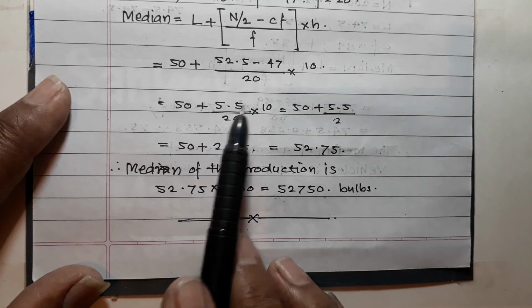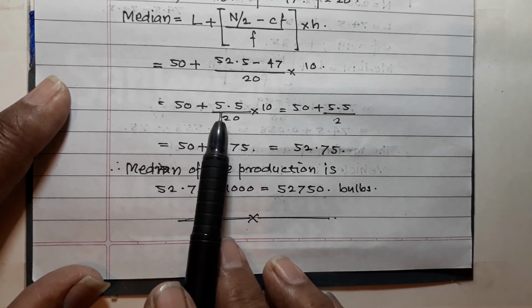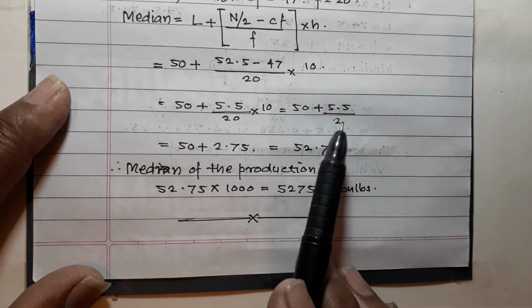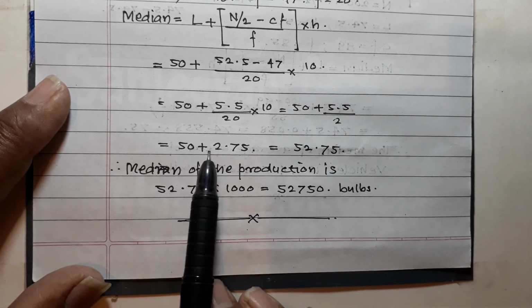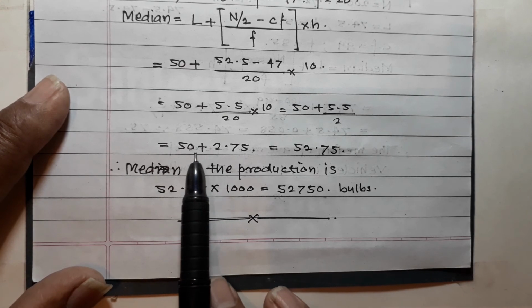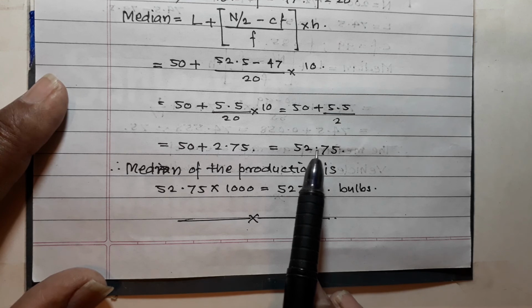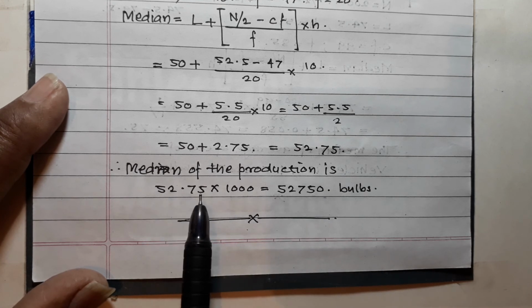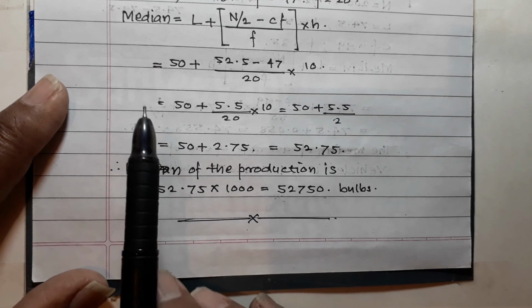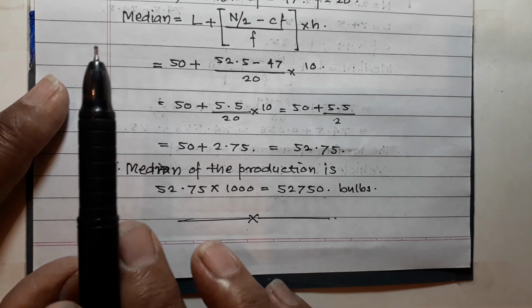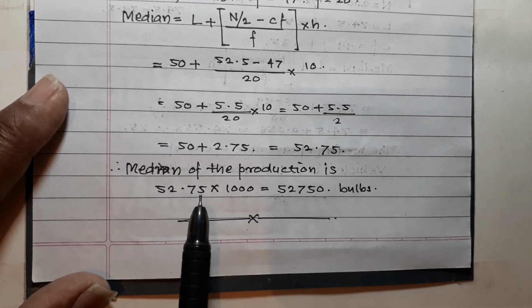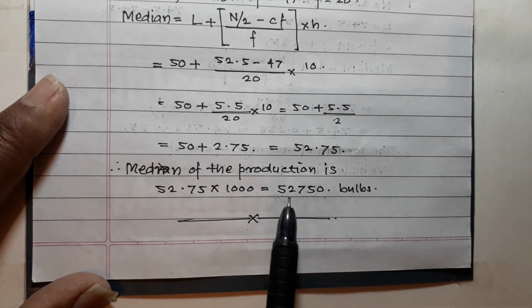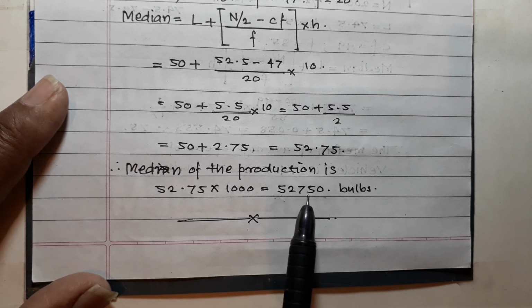So 50 plus 5.5 upon 20 into 10, simplify this, you will get 50 plus 5.5 upon 2, which is equal to 50 plus 2.75, and therefore 50 plus 2.75 is equal to 52.75, and therefore the median of the production is 52.75 into 1000, because the classes are given in thousands. So 52.75 into 1000 is equal to 52,750 bulbs.